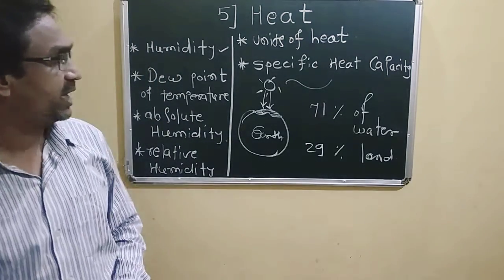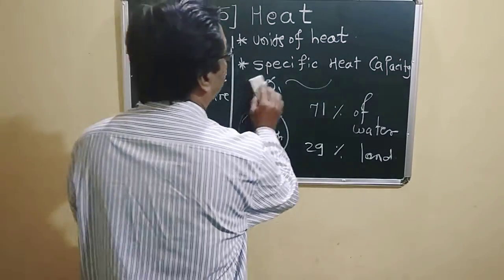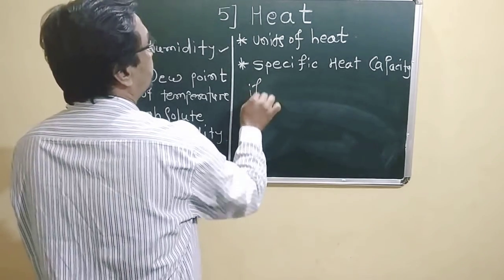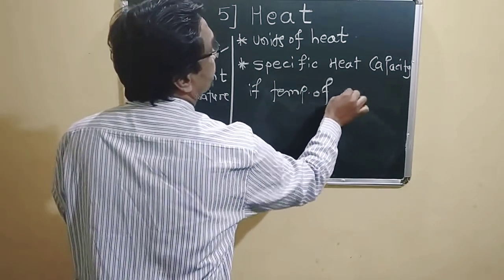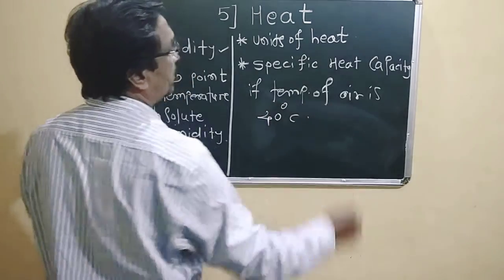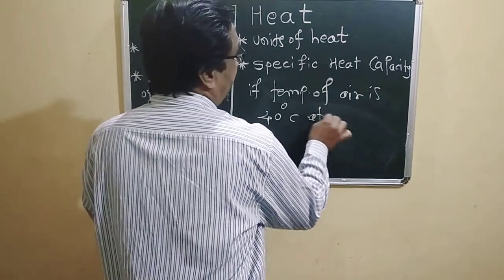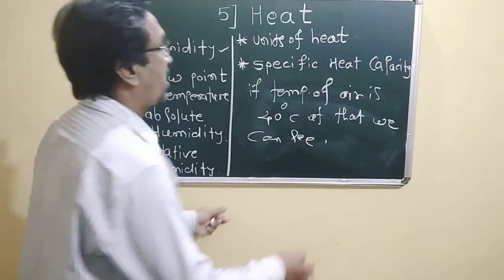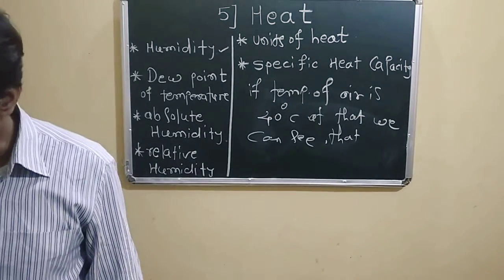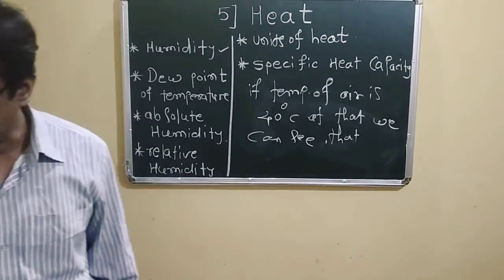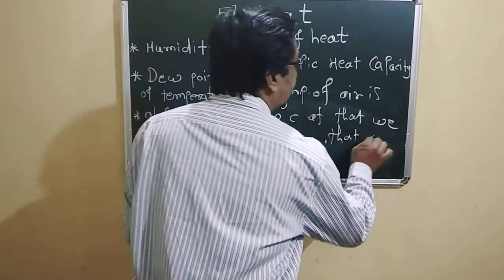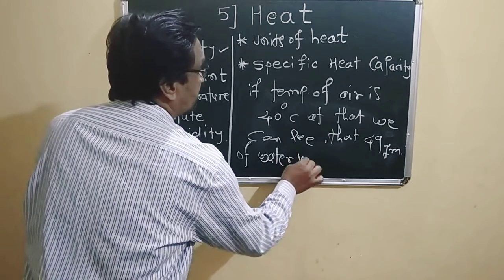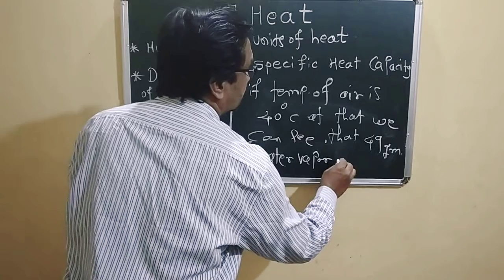They have given an example: if the temperature of the air is 40 degrees, we can see that 49 grams of water vapor per kilogram of dry air can be contained without condensation.